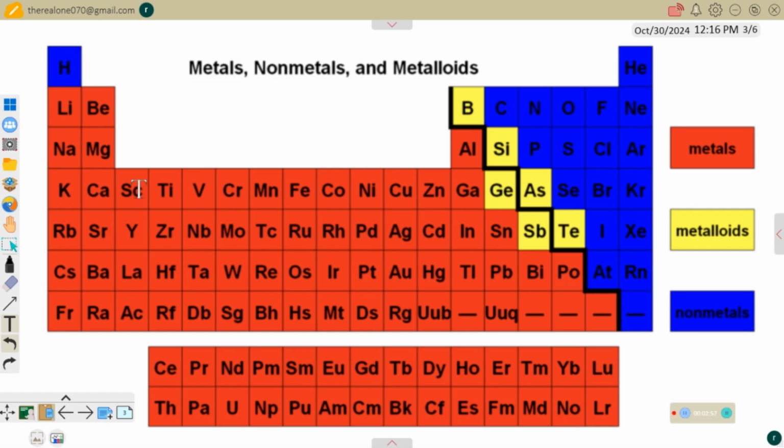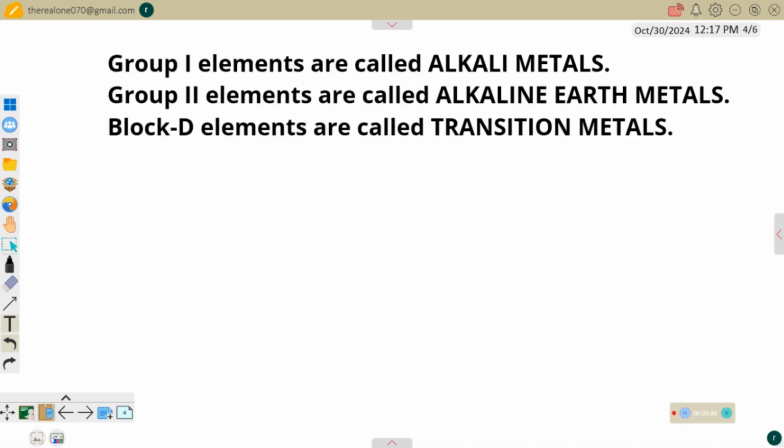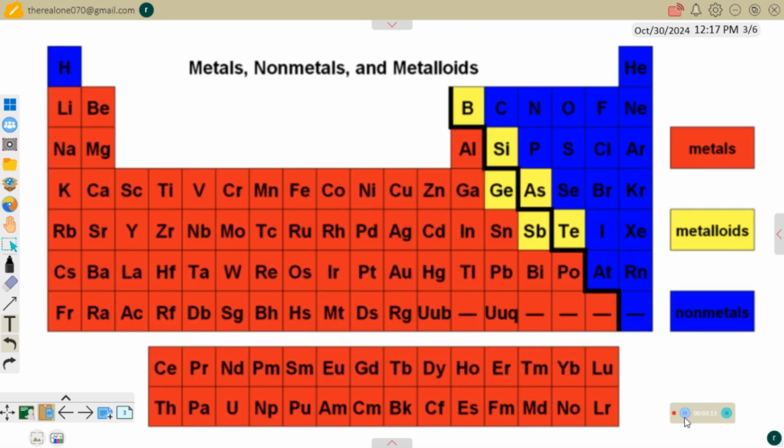Then coming down to block D. These block D elements are specially called transition metals, so they are studied separately. Finally, we have the block F down here. These block F elements are called the inner transition metals. They are the lanthanide and the actinide series. They are brought out from the lanthanum series and the actinium series.